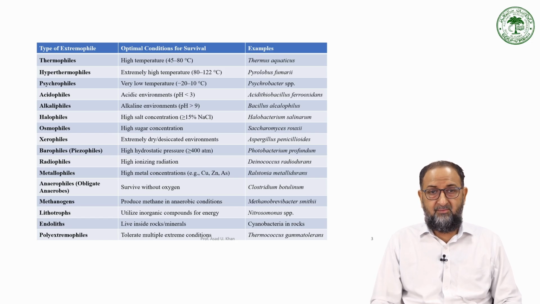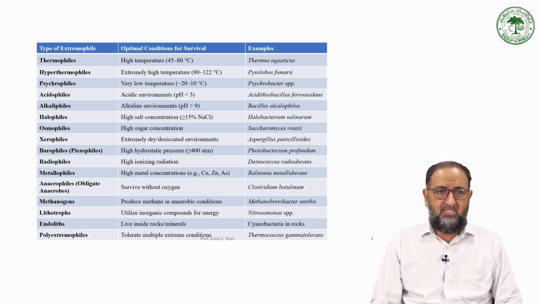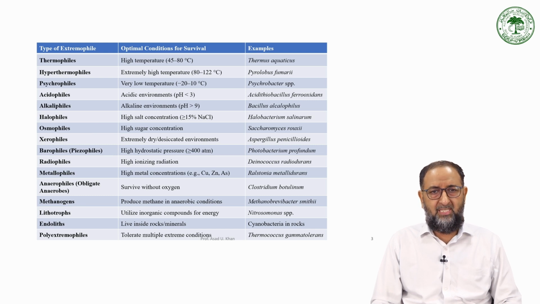Then acidophiles, which can grow even at a pH of less than 3 to 2. Then we have bacteria which can grow in alkaline conditions. We call them alkaliphiles. In alkaliphiles, the alkaline environment is important; they can grow at high pH.